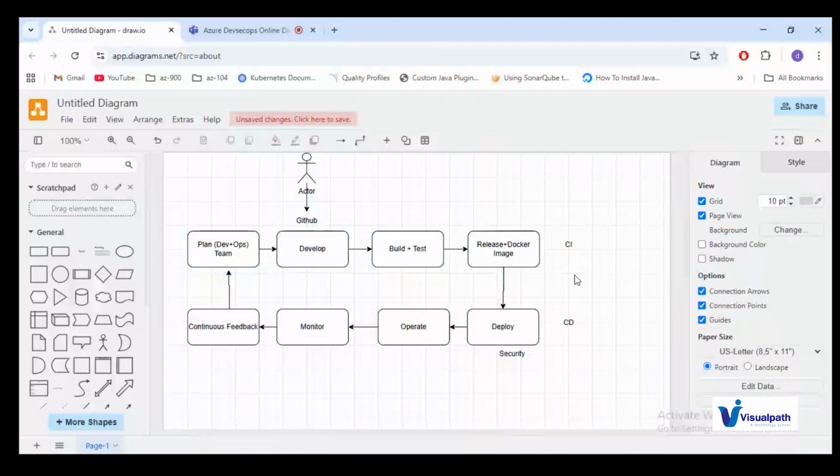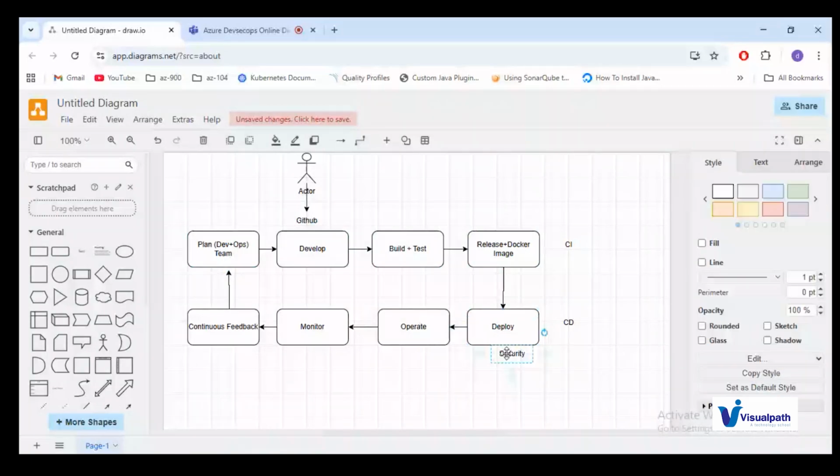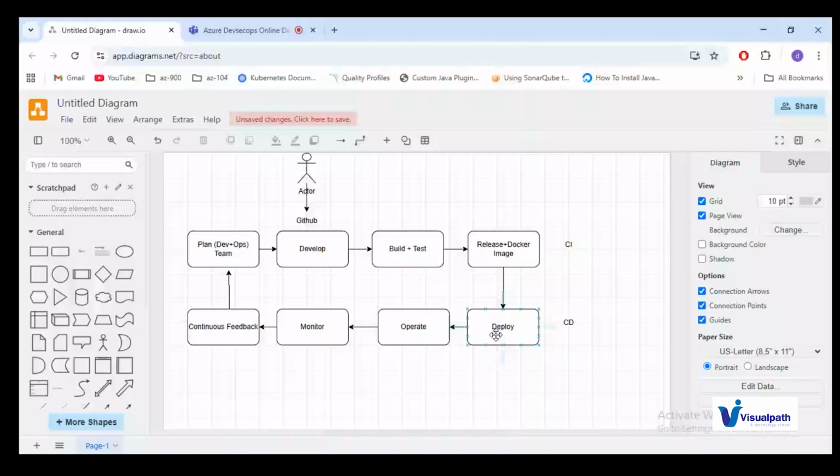The next part is continuous deployment. Here we take the latest image that was created and deploy it. Deploy here means deploying to a cloud environment or an on-premises environment's virtual machines. Not only virtual machines, we can also use Kubernetes clusters, app services, and web applications. We have different options to deploy our application. We take the latest image we created from our source code and deploy it in the cloud environment.